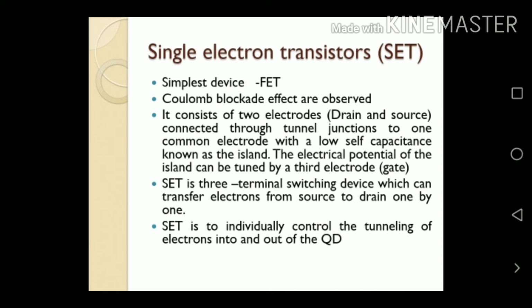It consists of 2 electrodes, one will be the drain and the other will be the source. They are connected through an insulating layer, and the insulating layer is called the island. The island has a low self capacitance. The electrical potential of the island can be tuned by a third electrode, which is nothing but the gate. So SET is a 3-terminal switching device which can transfer electrons from source to drain one by one. SET is used to individually control the tunneling of electrons into and out of the quantum dots.